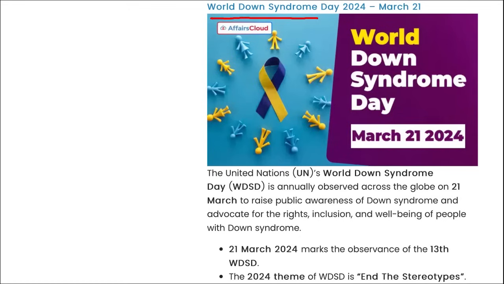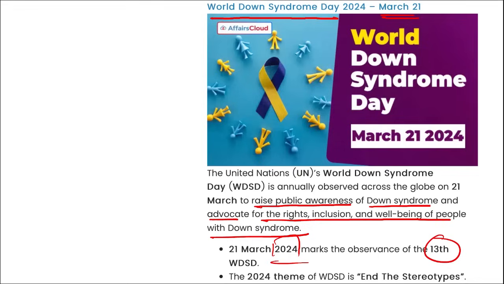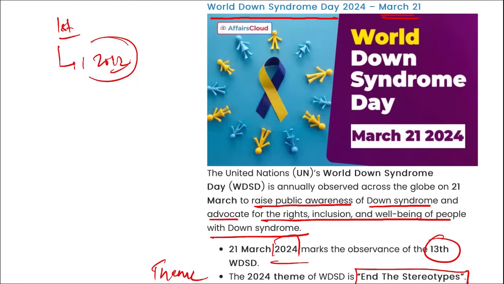Next, World Down Syndrome Day, observed on 21st of March, is to raise public awareness of Down syndrome and advocate for the rights, inclusion, and well-being of people with Down syndrome. In 2024, it was the 13th edition that was observed. The theme you need to remember is about ending the stereotypes. The first ever day was observed in the year 2012.